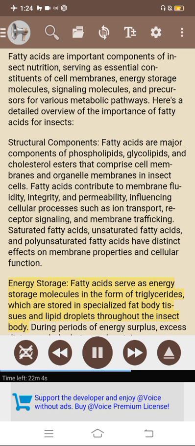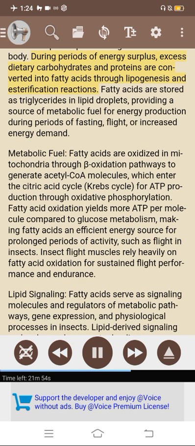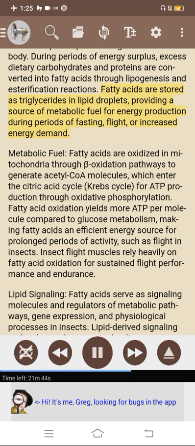Energy storage. Fatty acids serve as energy storage molecules in the form of triglycerides, which are stored in specialized fat body tissues and lipid droplets throughout the insect body. During periods of energy surplus, excess dietary carbohydrates and proteins are converted into fatty acids through lipogenesis and esterification reactions. Fatty acids are stored as triglycerides in lipid droplets, providing a source of metabolic fuel for energy production during periods of fasting, flight, or increased energy demand.